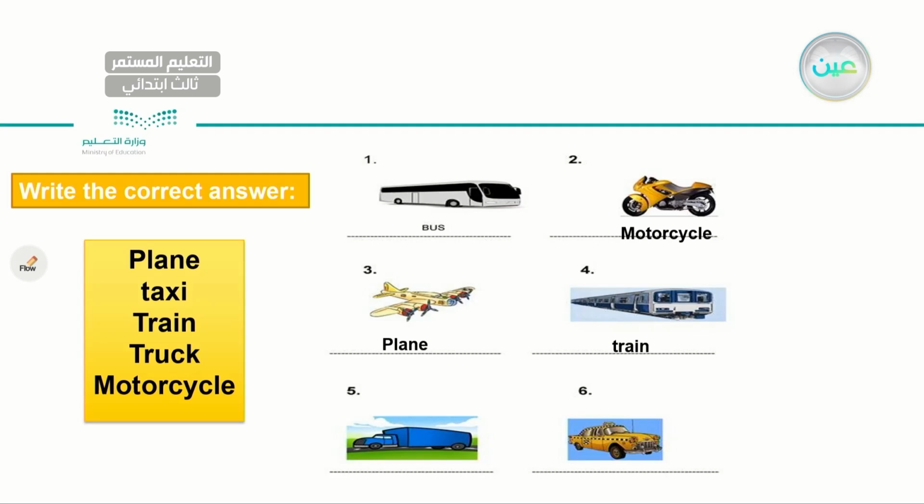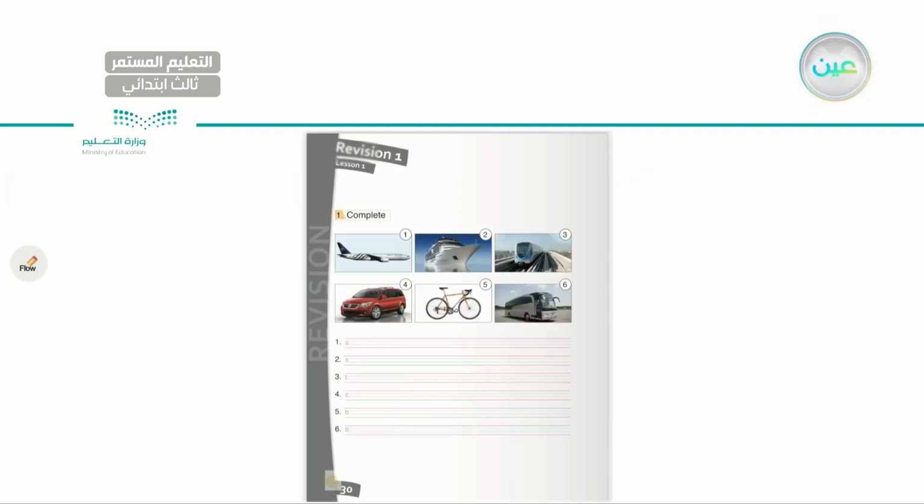For number five, now it could be a taxi or a truck. I have a truck. Very good. And for the last one, it is obviously a taxi. So let's read our answers one last time. Motorcycle, plane, train, truck, and taxi. Very good, my dear student.